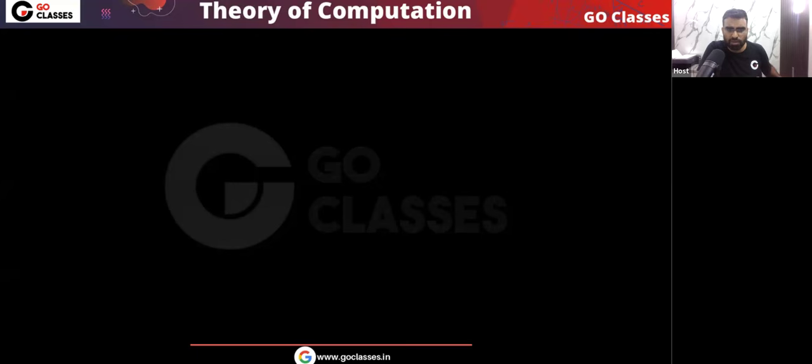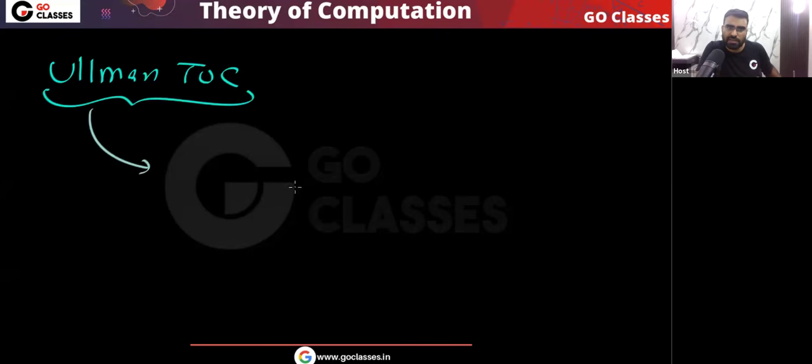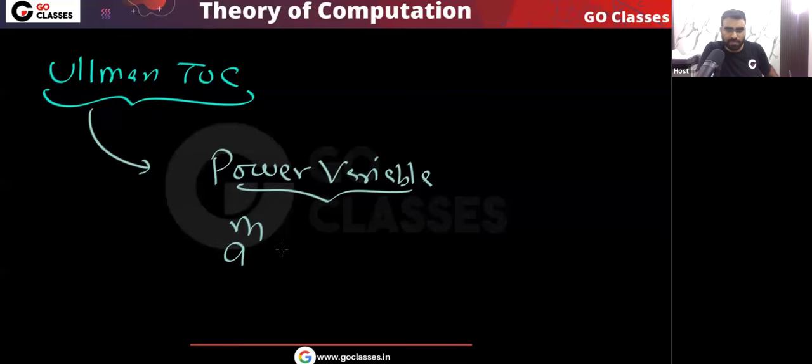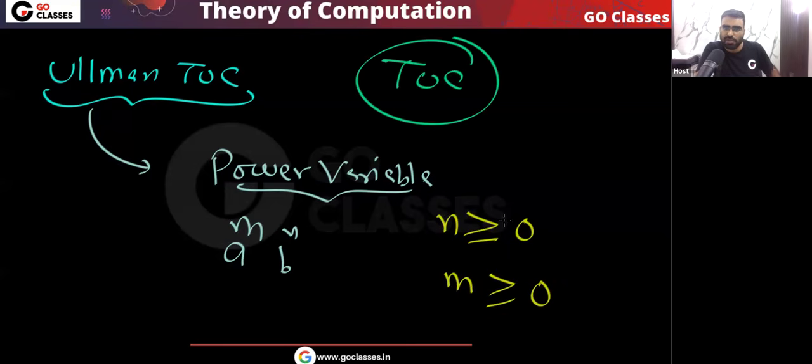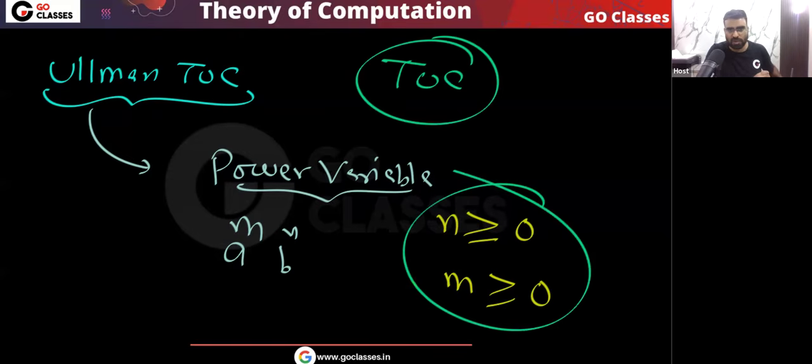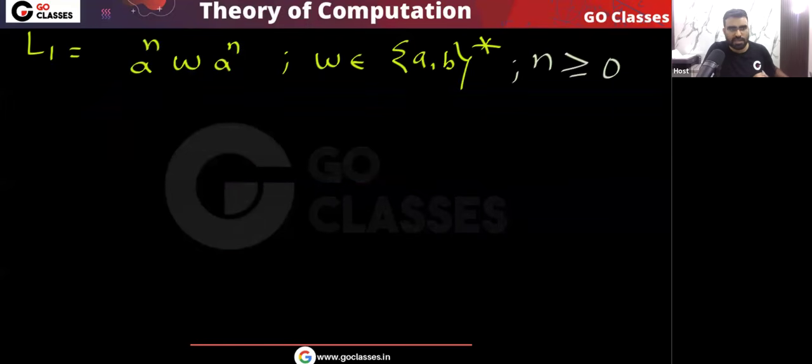I told you, in the Ullman book this is given. If you study the Ullman book for TOC, it is given that for any power variable, for example a power m, b power n, if the range is not given, then remember by default the range is always greater than or equal to 0 in the theory of computation subject. So this is the default range. So n is greater than or equal to 0.